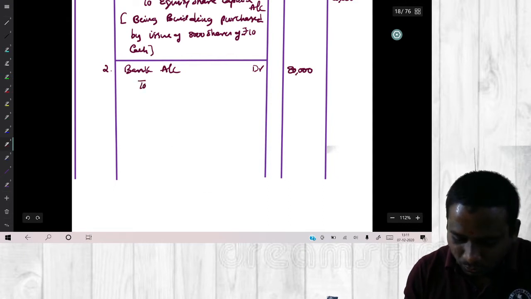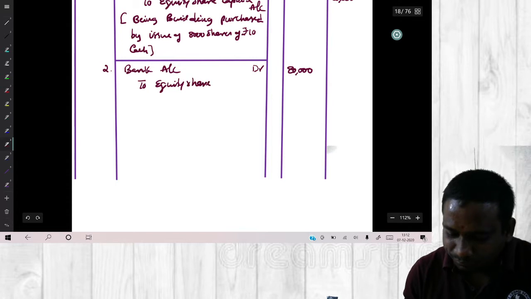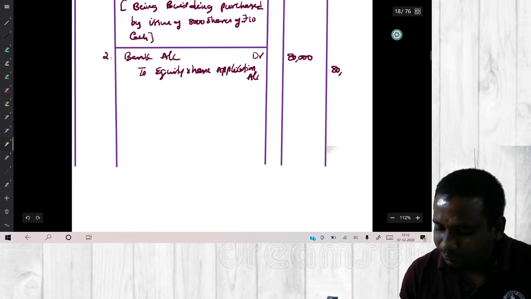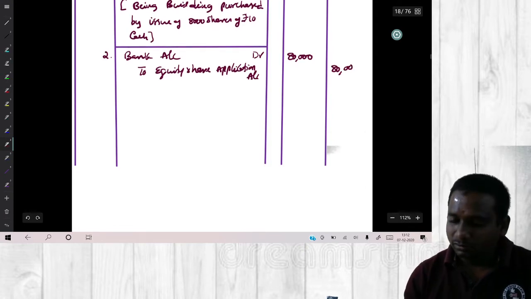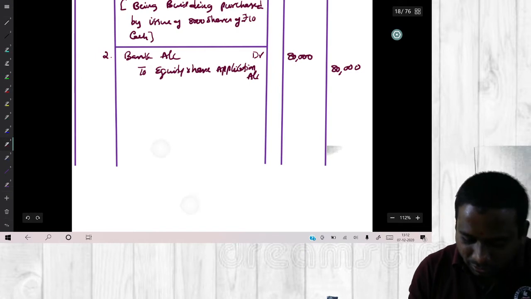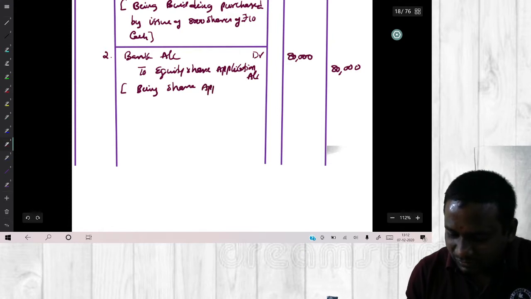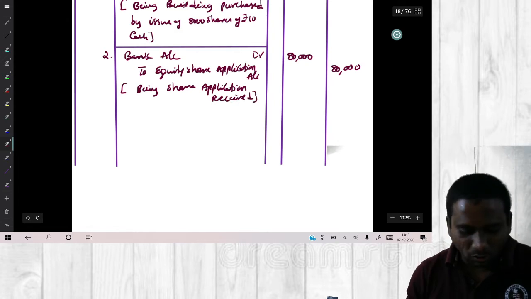To equity share application account 80,000, being share application money received. Okay, next.